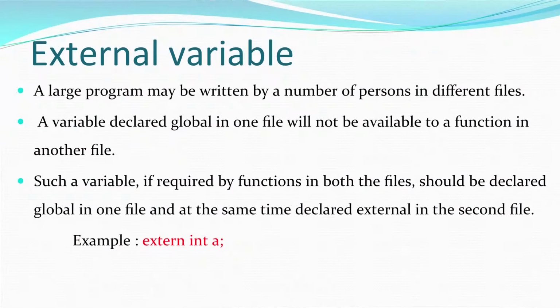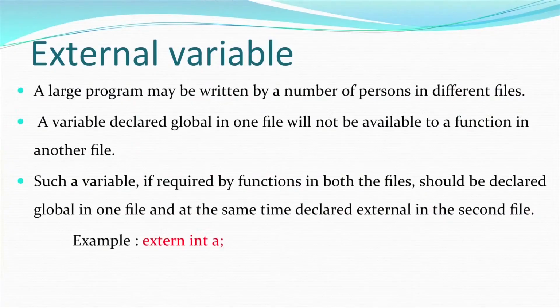Moving to extern variable, or external variable. This variable is used when I want to access a particular variable across multiple files. I have particular data in a particular C++ file, and I want to access that very data through that very variable in some other file.